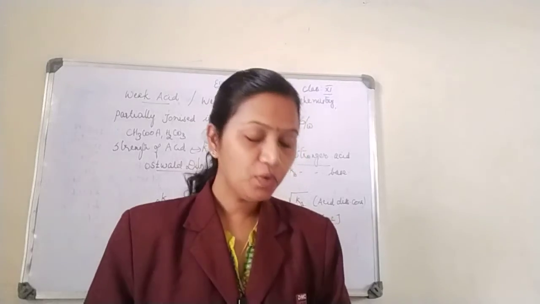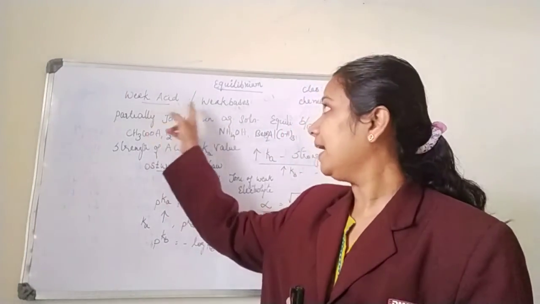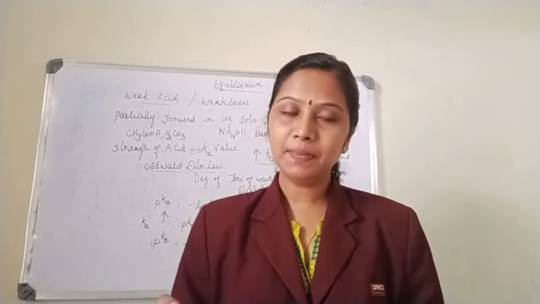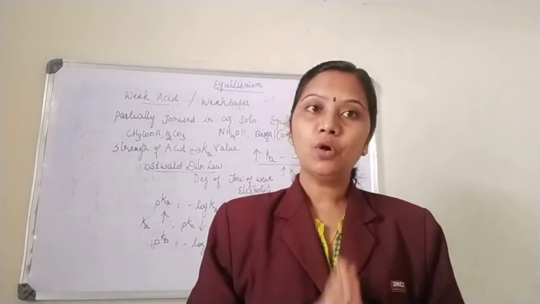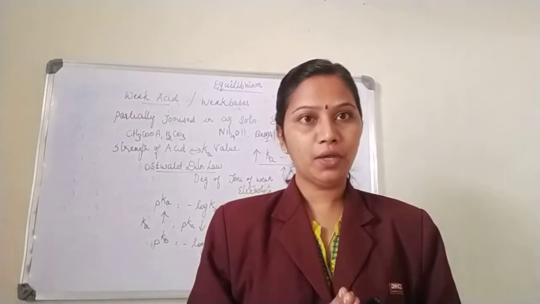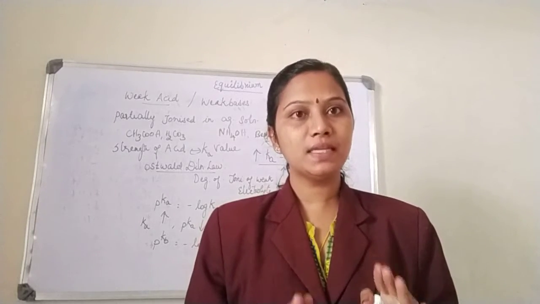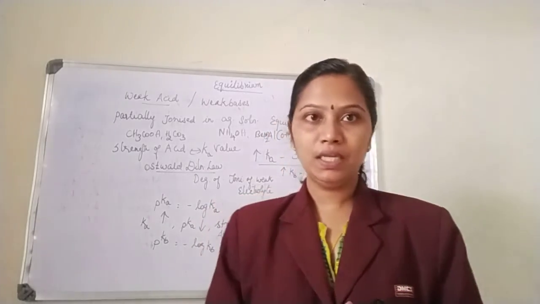So children, we have seen strong acids and strong bases. Next, moving to weak acids and weak bases. I told you strong acids and strong bases dissociate completely into ions. But weak acids and weak bases will not dissociate completely into ions. Instead, there will be ions and unionized molecules. So there is an equilibrium between ions and unionized molecules, which is called ionic equilibrium.